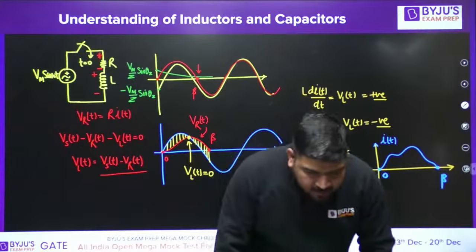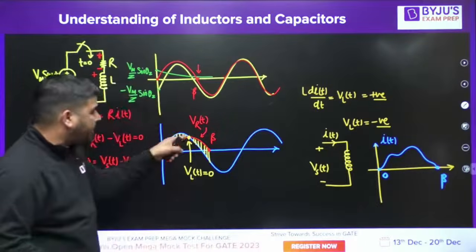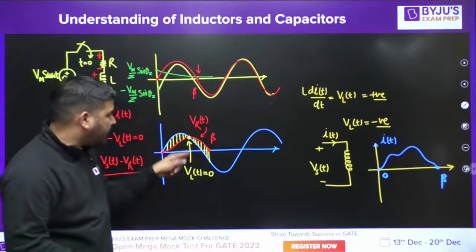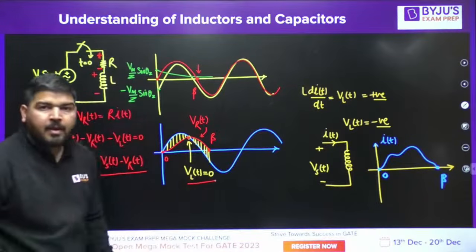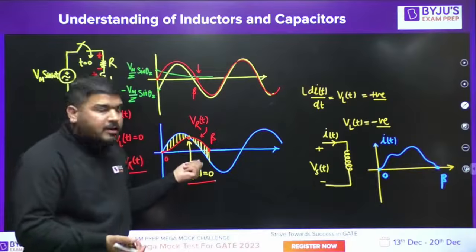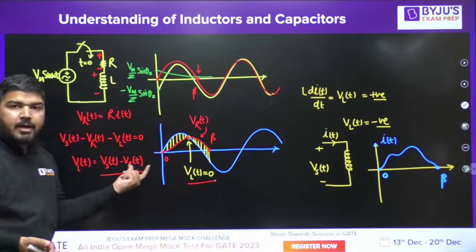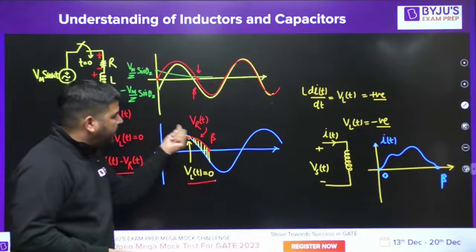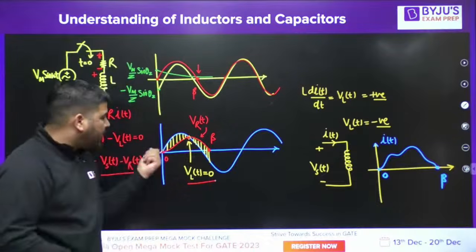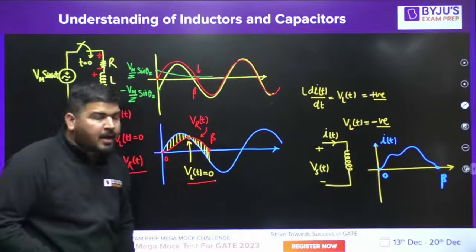Sir, why is current maximum at pi by 2? No, it's not maximum at pi by 2. Who told you that current is maximum at pi by 2? Current will be maximum whenever this VLT is 0. And VLT will be 0 whenever VST and VRT are equal. So this is the waveshape for VRT and this is the waveshape for VST. Blue color is for VST, red color is for VRT.